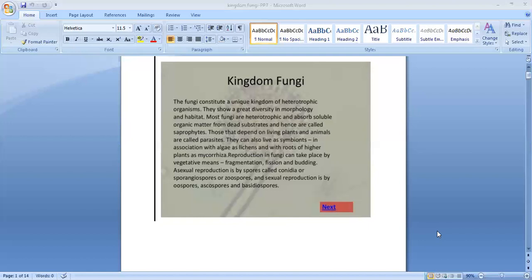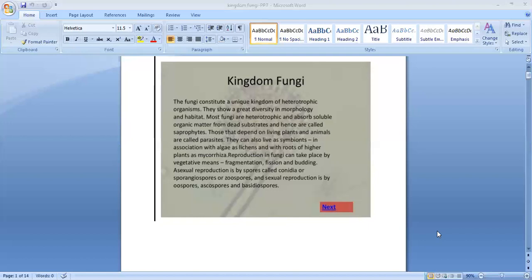Then what about reproduction? In fungi, different types of reproduction take place. One is vegetative reproduction, second is asexual reproduction, third is sexual reproduction. In vegetative reproduction, there are maybe 2-3 methods: fragmentation, fission (binary fission), or budding.